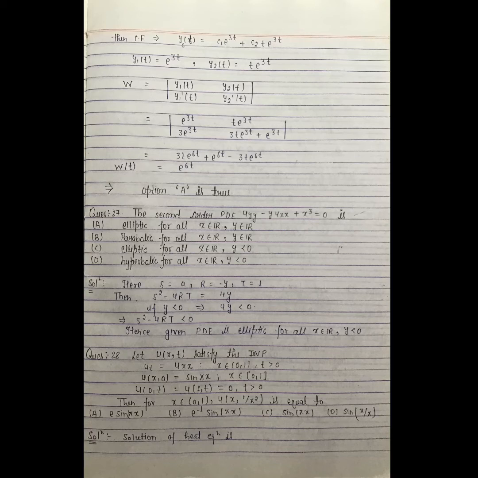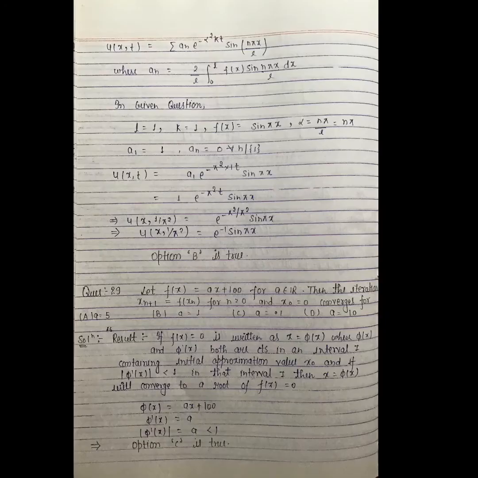This is nothing but the heat equation. The solution of the heat equation is u(x,t) is equal to summation a_n e to the power minus alpha square kt sin(n pi x upon L), where a_n is equal to 2 upon L integral from 0 to L of f of x sin(n pi x upon L) dx.